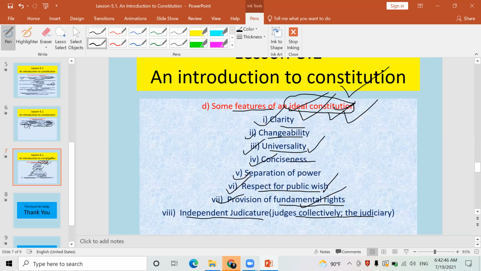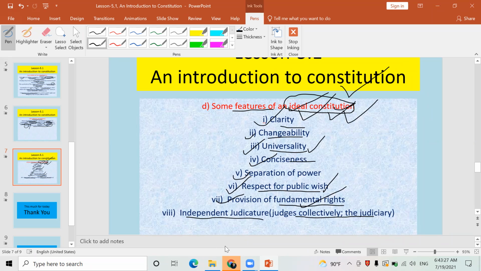In this way, if there is an ideal constitution, it separates, or makes the 3 major organs of the government, judiciary, executive, and legislature, independent and powerful. Are you listening? Powerful ones. They will have an independent existence if there is an ideal constitution. Okay, these are some features of the ideal constitution.